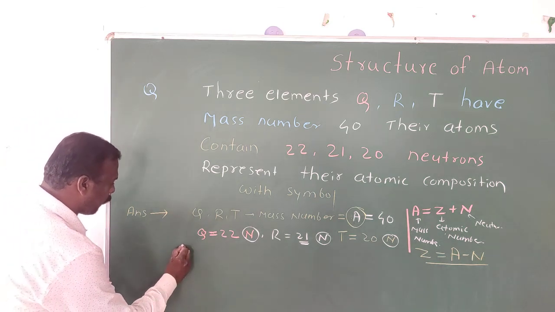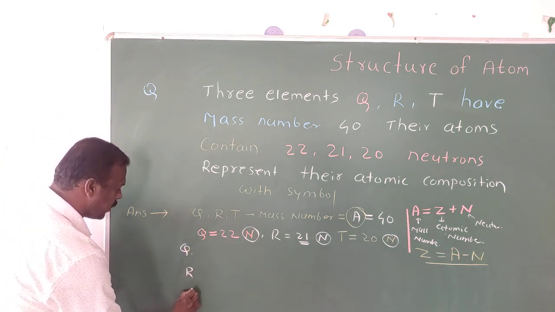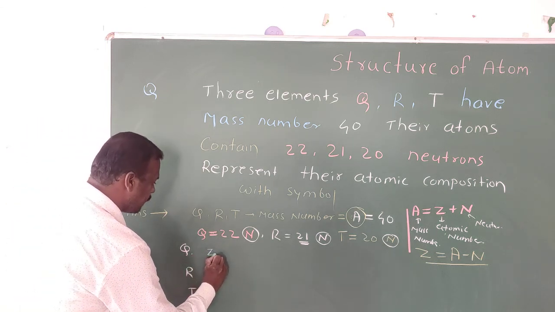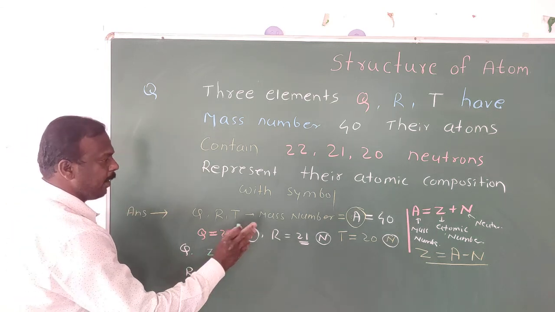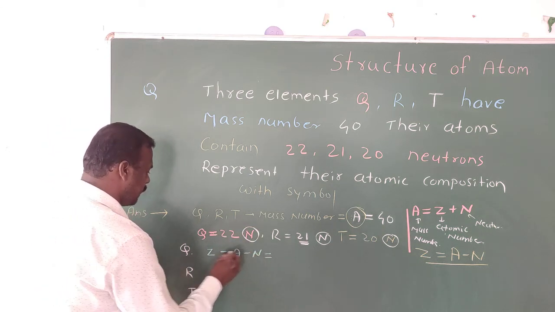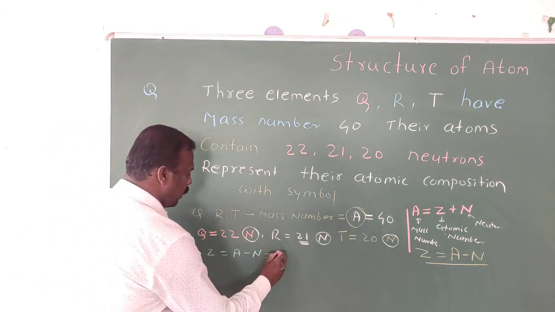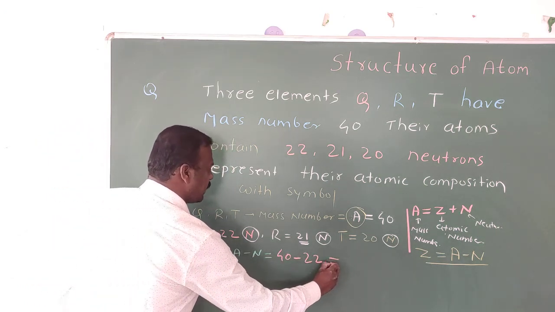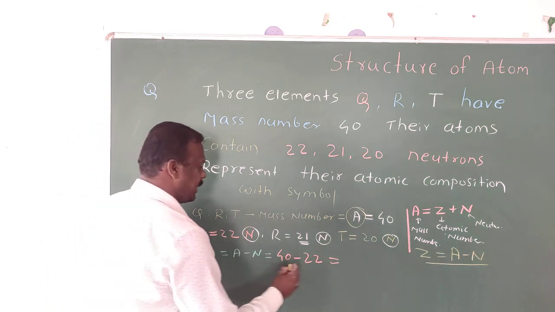So atomic number for Q, R and T. Let us calculate the atomic number. For Q, Z is equal to A minus N. You know the value of A is 40. So 40 minus 22, the answer is 18.